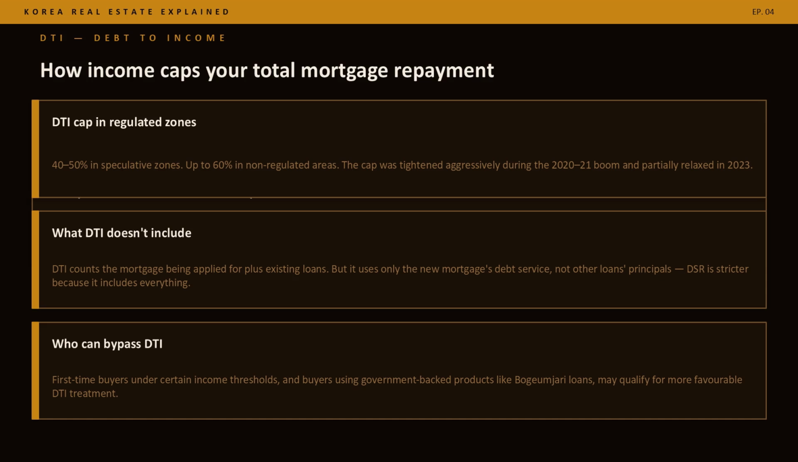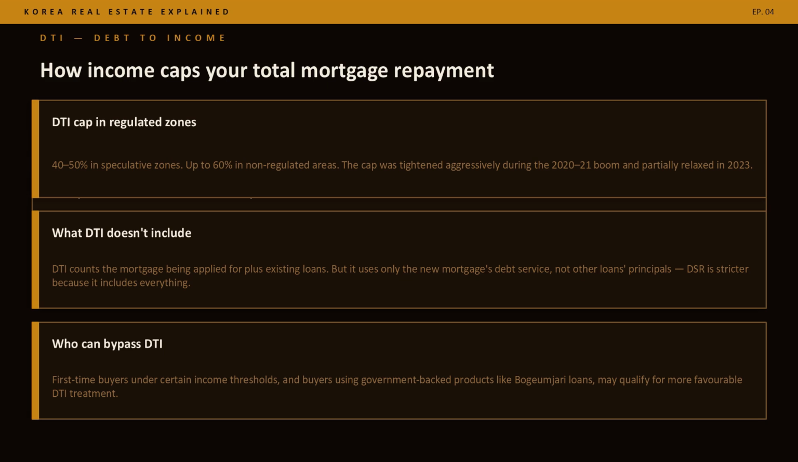DTI, debt to income. How income caps your total mortgage repayment. The formula, annual principal plus interest on all loans divided by annual income. DTI is capped at 40 to 50% in regulated zones, up to 60% in non-regulated areas. Here's a practical example. Annual income of 50 million won, 40% DTI cap. Maximum annual debt repayment, 20 million won per year. On a 30-year mortgage at 4%, that translates to a maximum loan of roughly 343 million won.